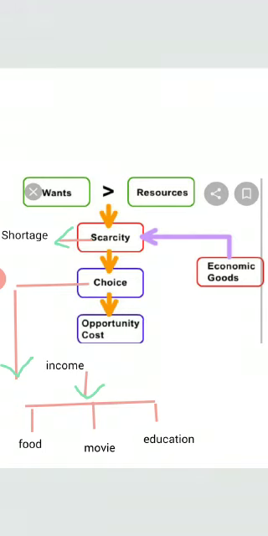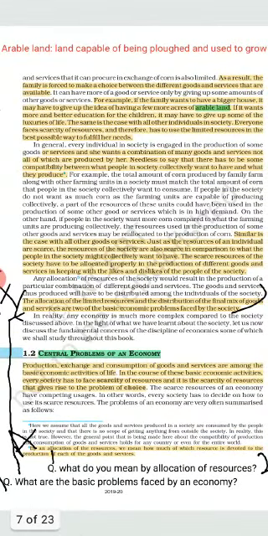An increase in the production of one will lead to a decrease in the production of the other. So this is known as opportunity cost. Now we will do this through one example. If a family wants a bigger house, maybe they have to give up the idea of some other luxuries like arable land. What is arable land? Any land that can be used to grow crops.